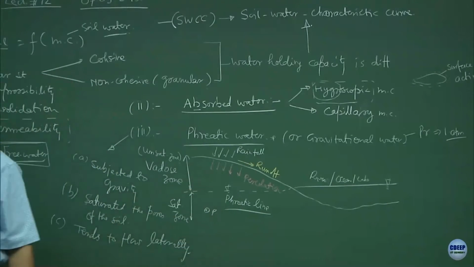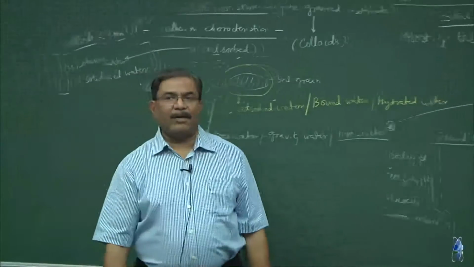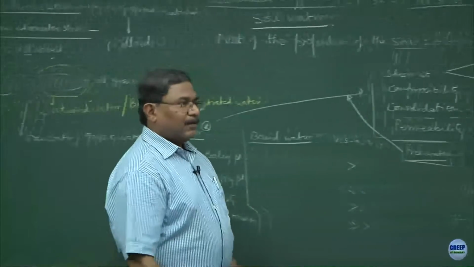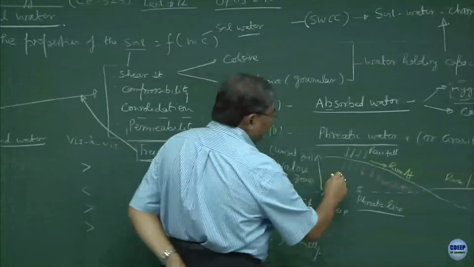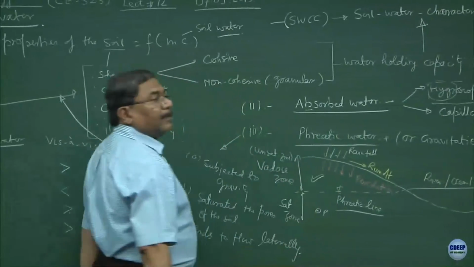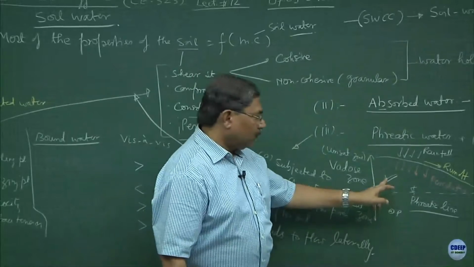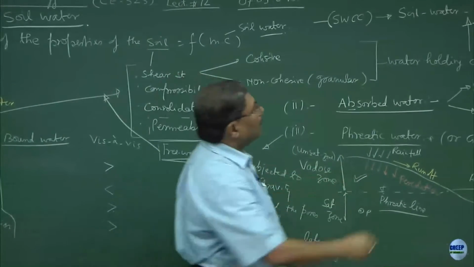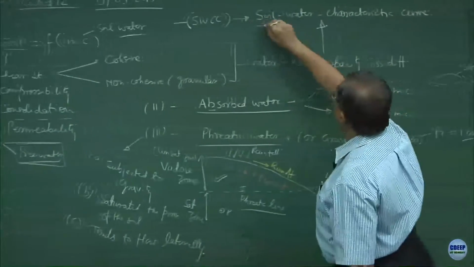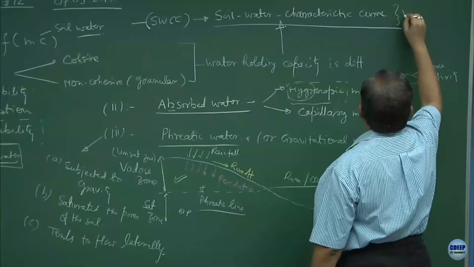But later on, you will realize that in our own country there are not many places where you have enough water, and the country has an acute crisis of water. That means the Vadose zone becomes more important to study as compared to the saturated zone. But I am not going to discuss this. When you talk about the mechanics of the Vadose zone, this fundamental behavior of the soil becomes very important.